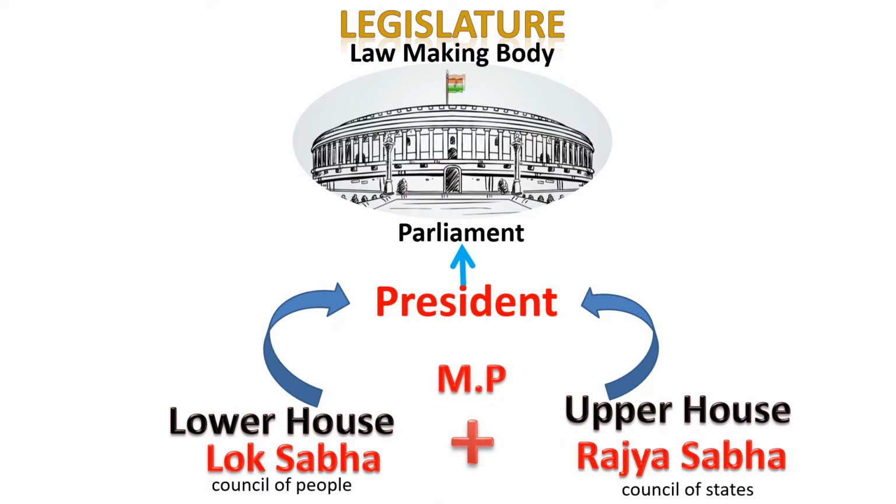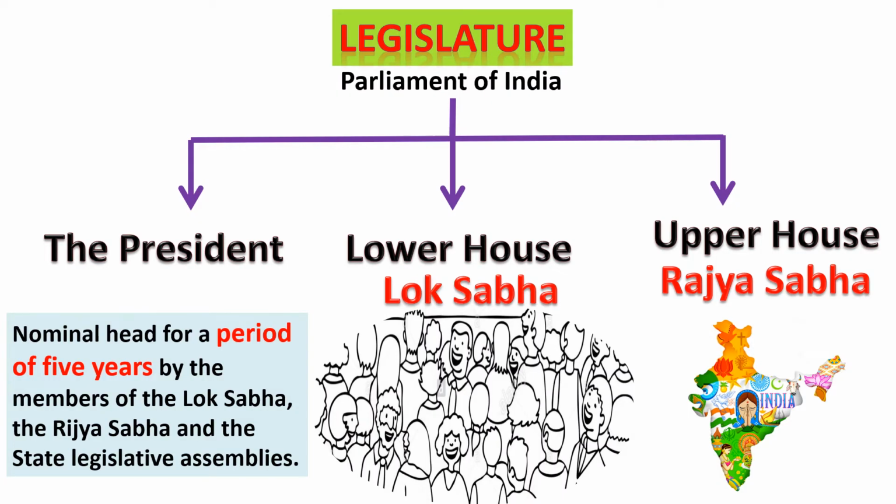The President of India is the nominal head of the Indian state. The President is elected for a period of 5 years by the members of Lok Sabha, the Rajya Sabha, and the state legislative assemblies. Under legislature, next comes the Lok Sabha. The Lok Sabha, or the lower house of the parliament, is also called the House of the People, as the members of this house are elected directly by the people of the country.